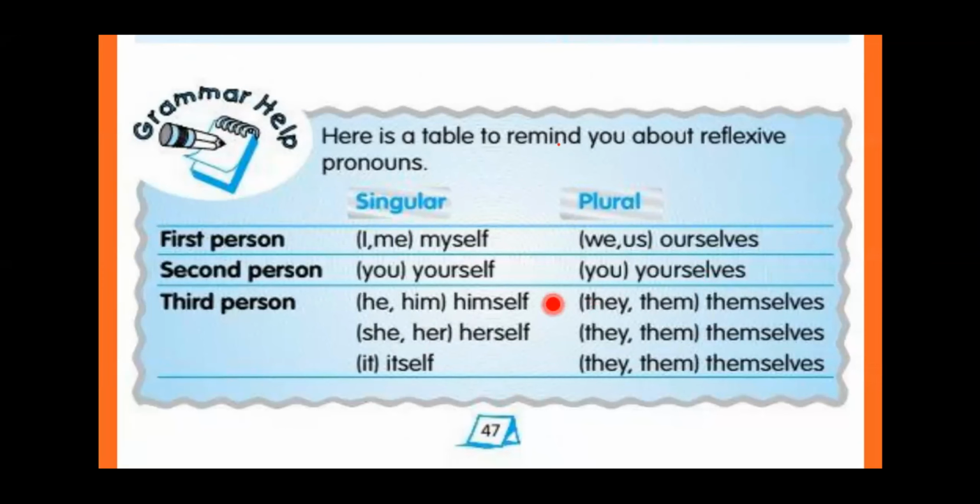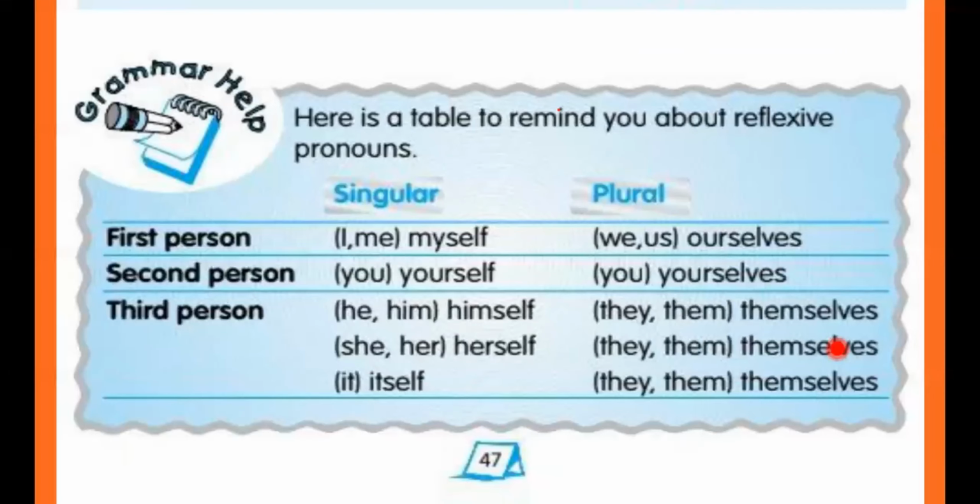Now next, third person. For boys, himself. For females, we will use herself. For animals and things, we will use itself. What will be the plural form then? For all three, the plural form will be the same: themselves.